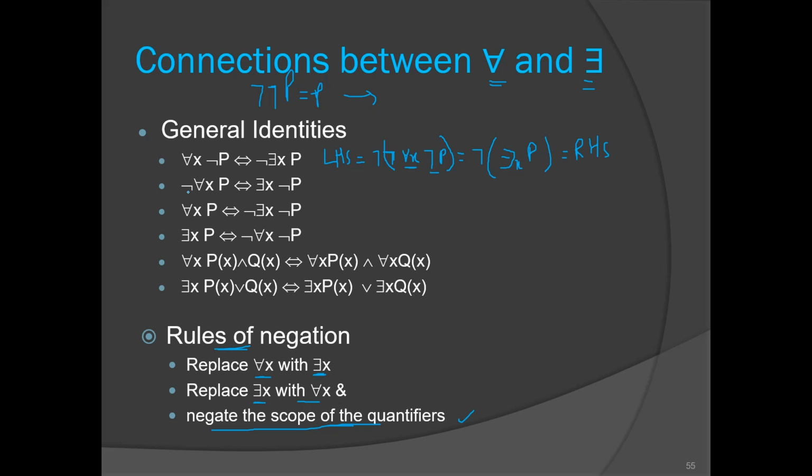Let us see this second example also. Our LHS is not of for all x p.